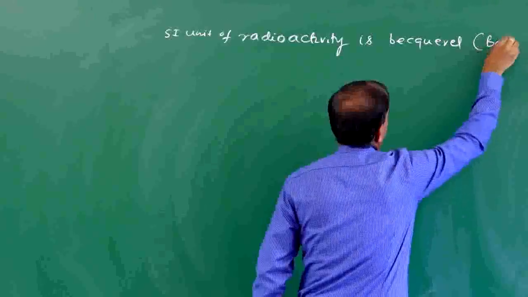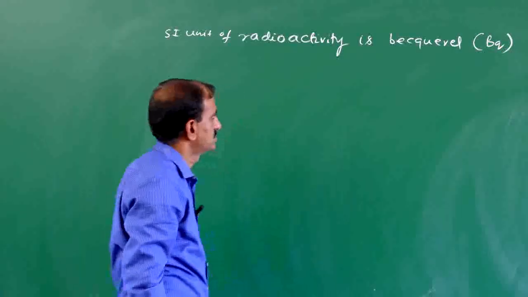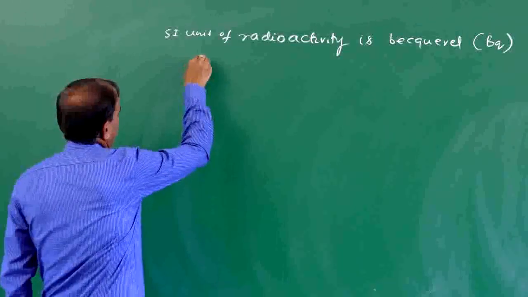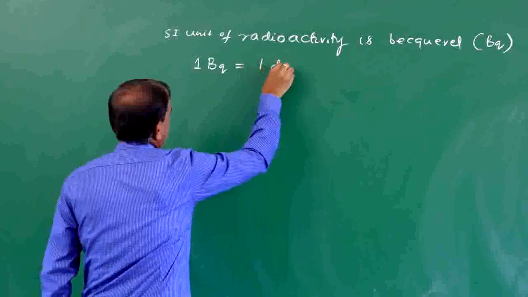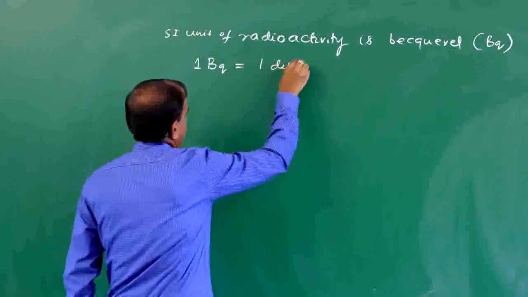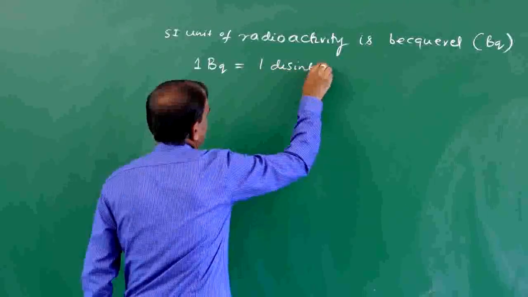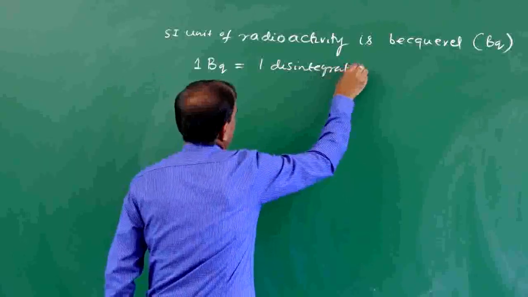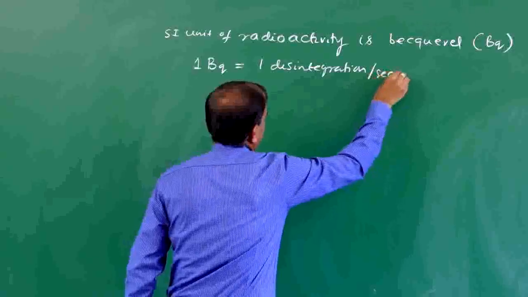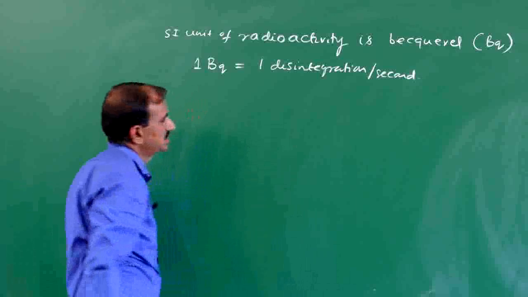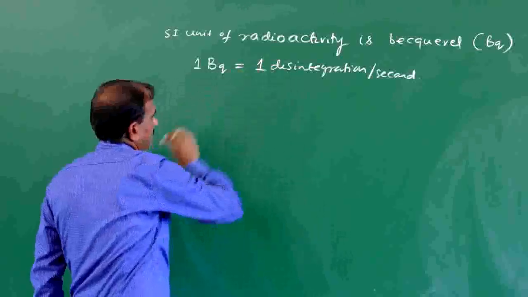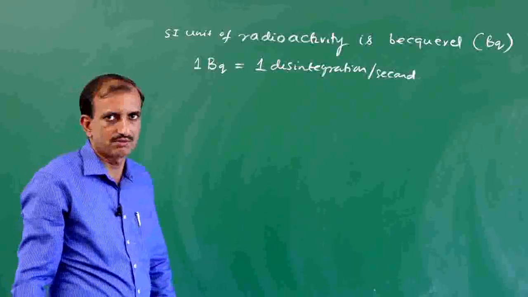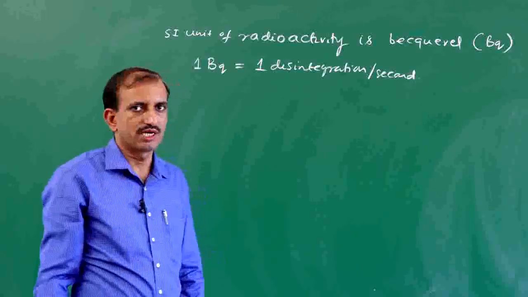The symbol is Bq. 1 becquerel is equal to 1 disintegration per second. It is called 1 becquerel.